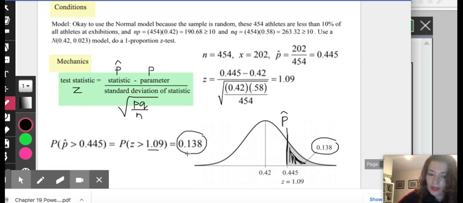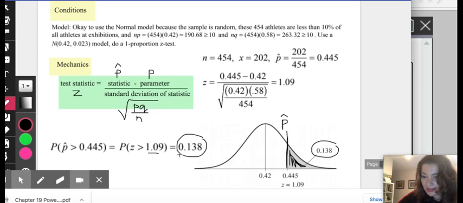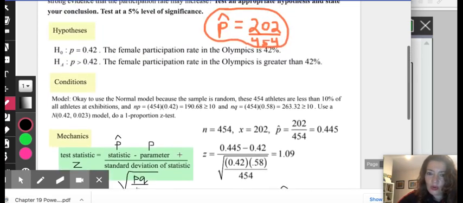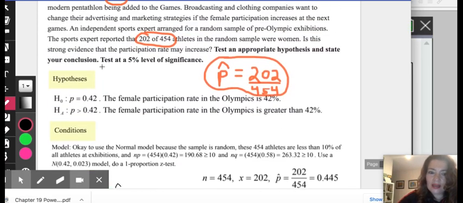Once we know our p-value, we're going to compare it to our significance level. Now, going up here, it says test at a 5% level of significance. 5% level of significance is the same as alpha, which represents our significance level, equal to 0.05.